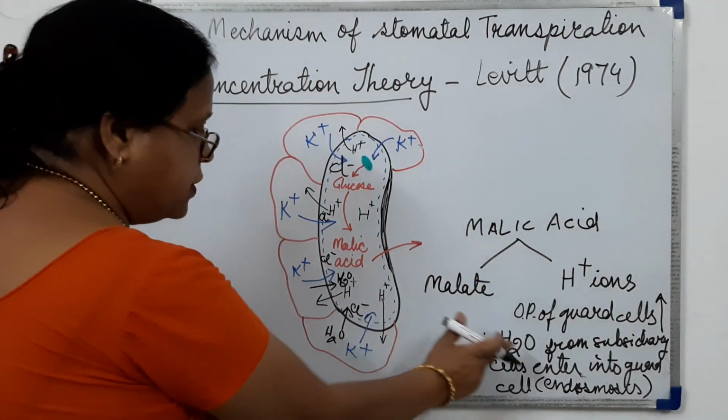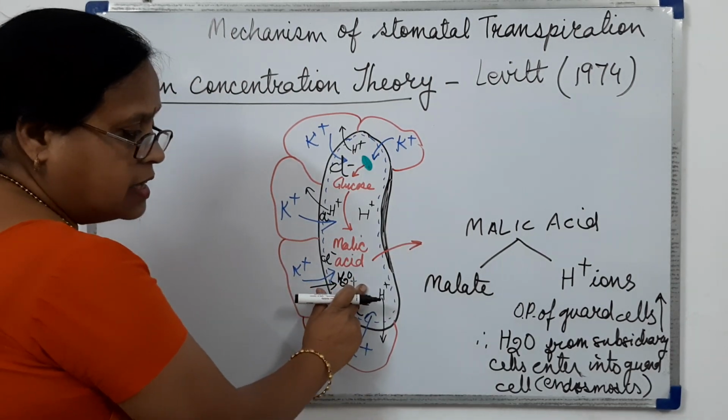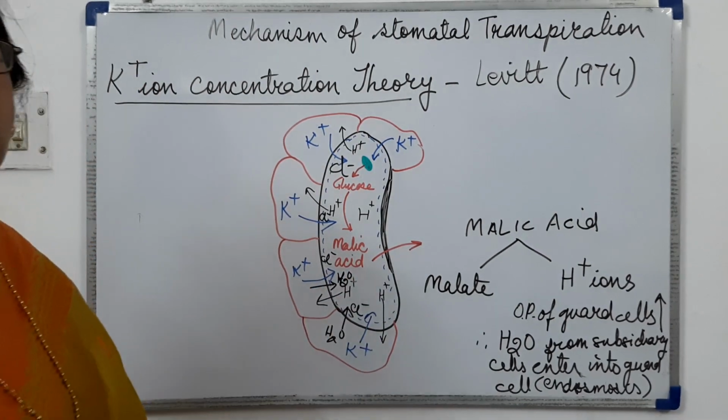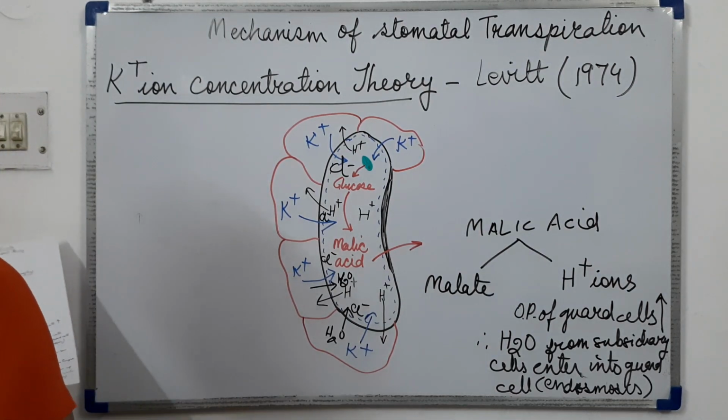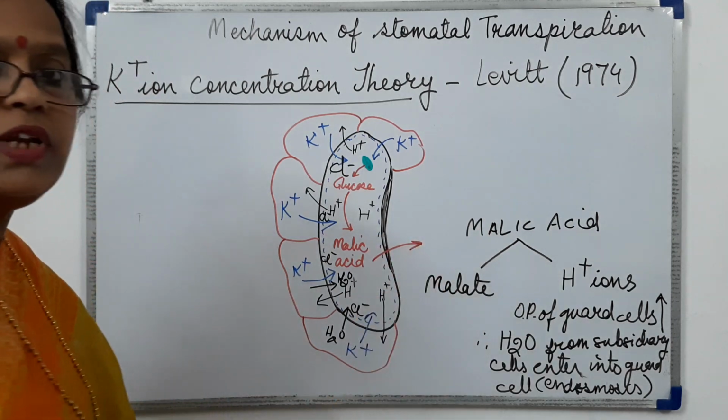So due to entry of water from the subsidiary cell, the guard cell becomes turgid, and stomata are opening.